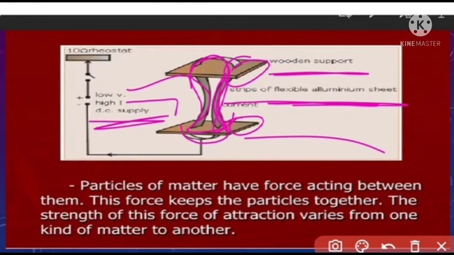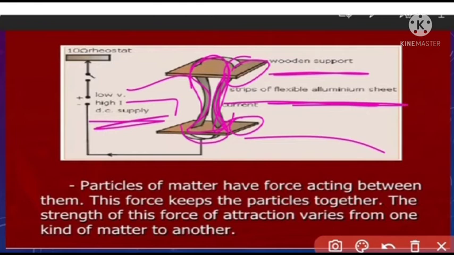For example, due to the conductivity property, wood is a non-conducting material, aluminum is a conducting material, but wood is a support for the conducting aluminum. So these are different characters of particles, but one is supported by another.